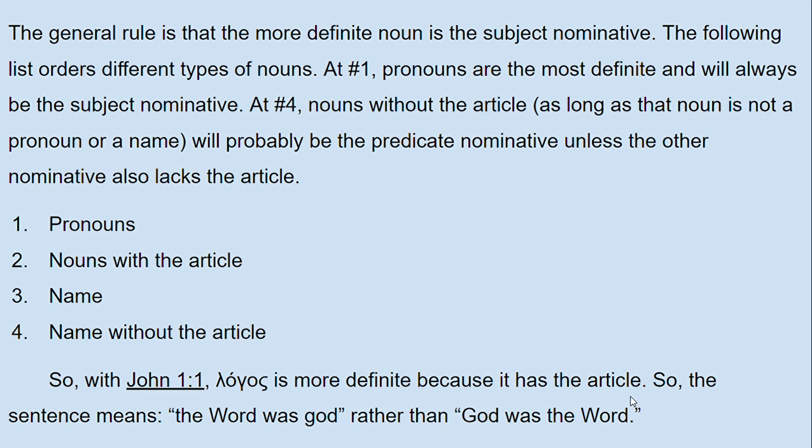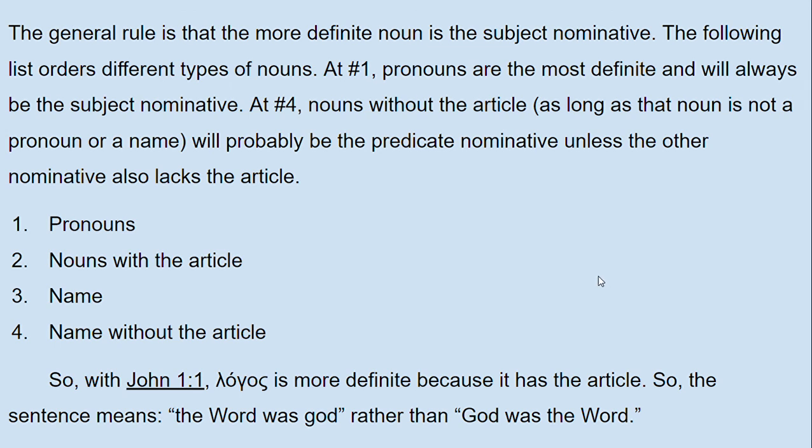The general rule is that the more definite noun is the nominative subject. The following list orders different types of nouns. At number 1, pronouns are the most definite and will always be the subject nominative. At 4, nouns without articles, as long as the noun is not a pronoun or a name, will probably be predicate nominatives unless the other nominative also lacks the article.